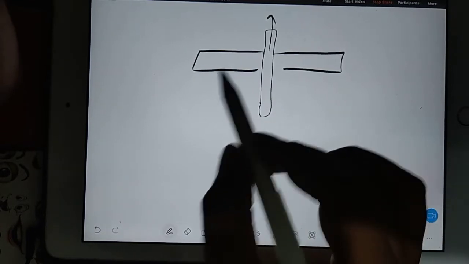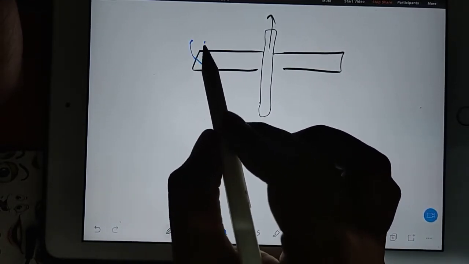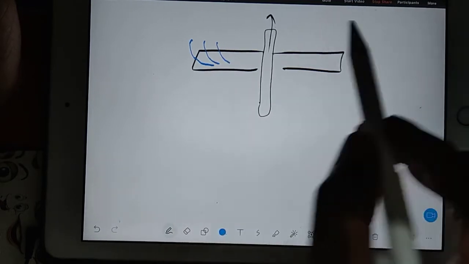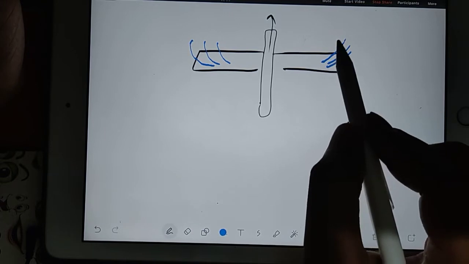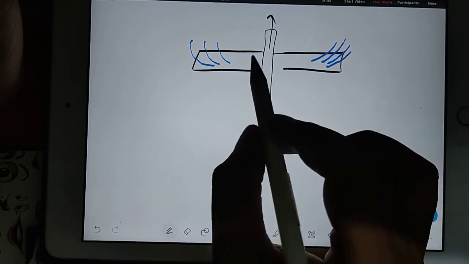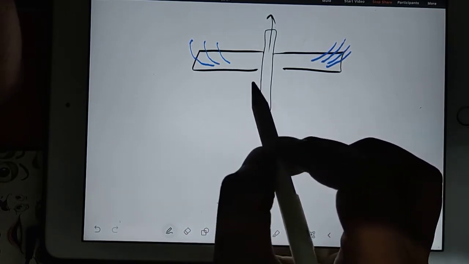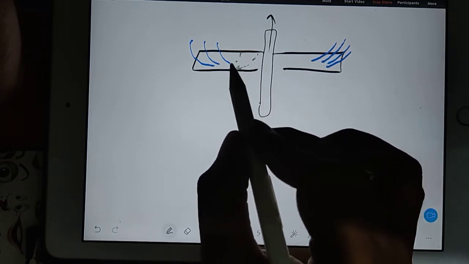Actually what happens, your flow from the right side goes like this, and here also it happens like this. Flow turns over the wing like this, and just opposite happens at the bottom side. At the bottom side, flow turns towards the tip.